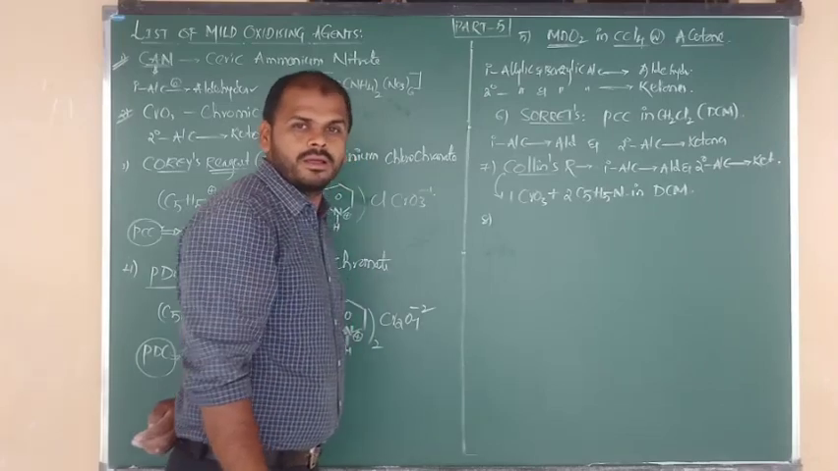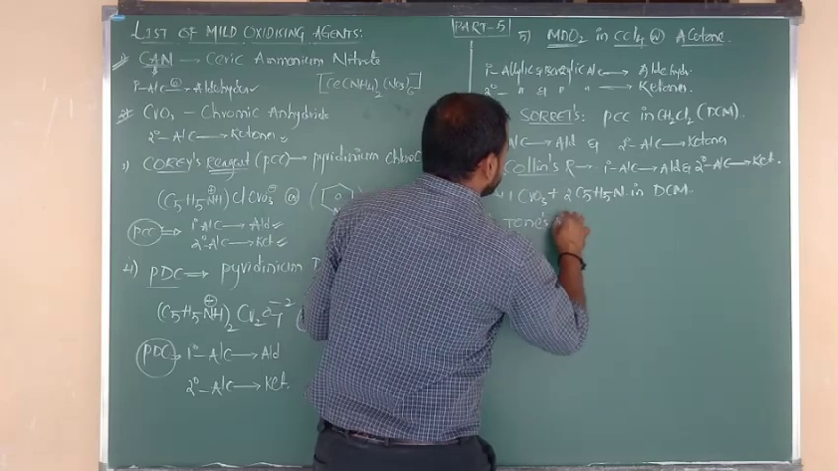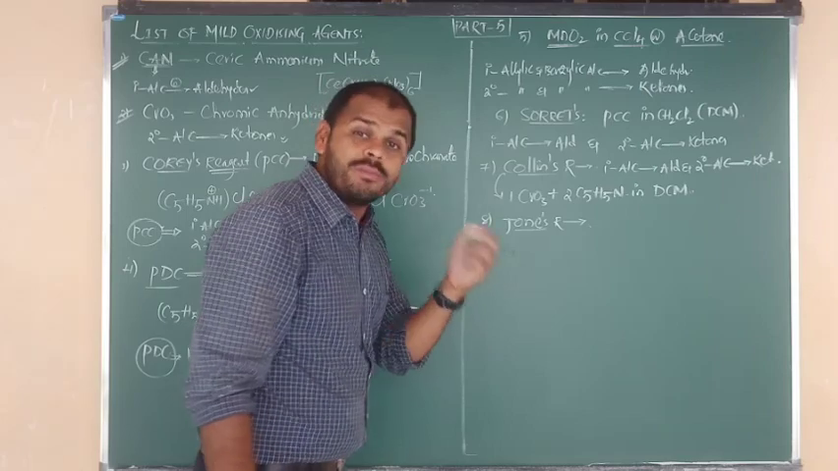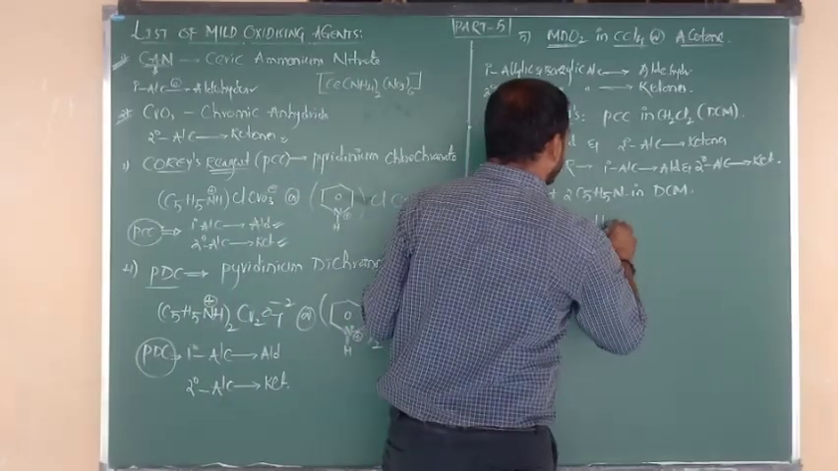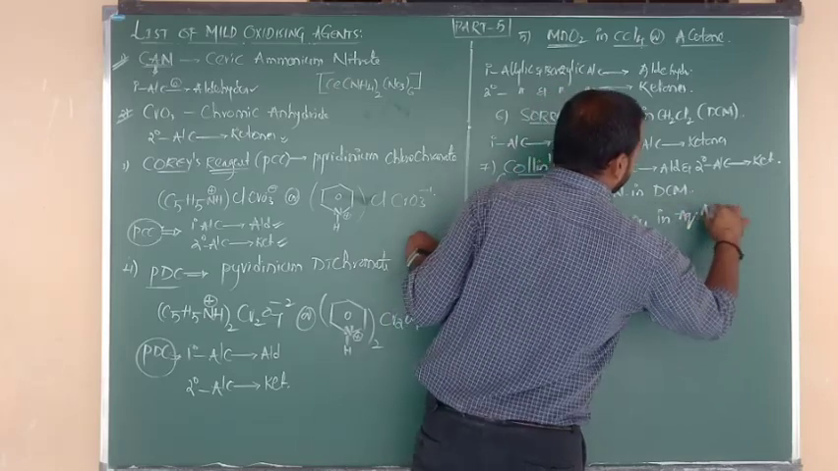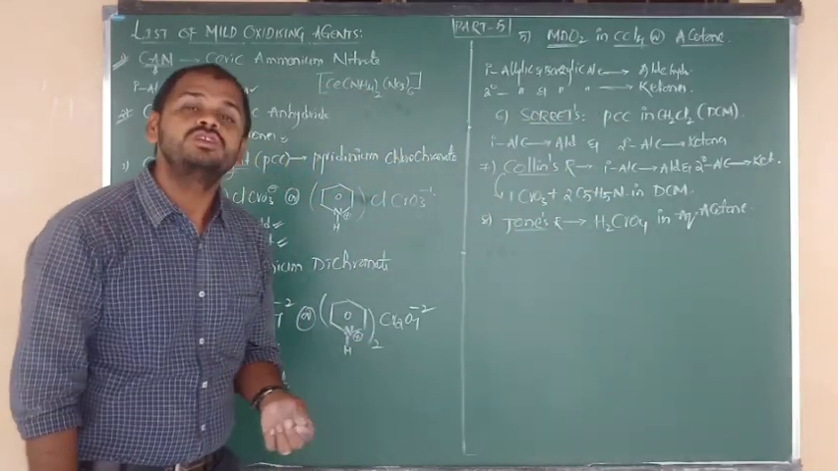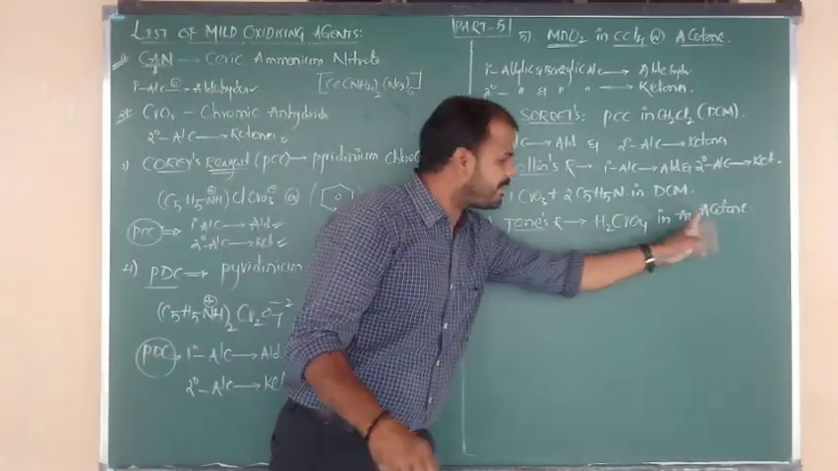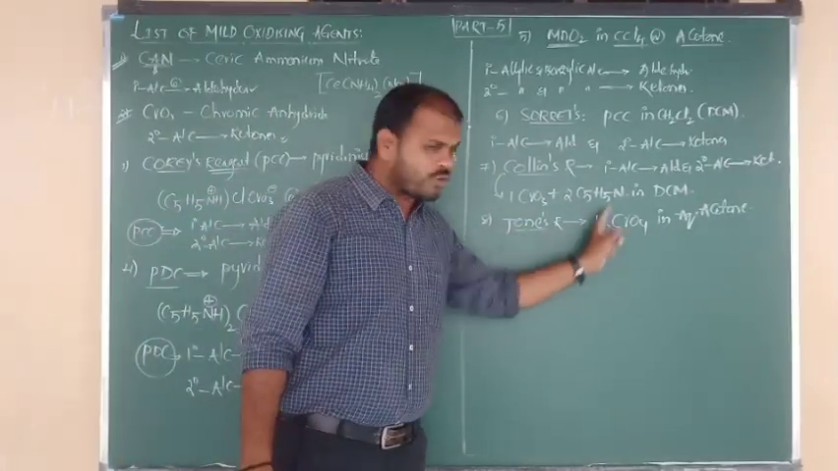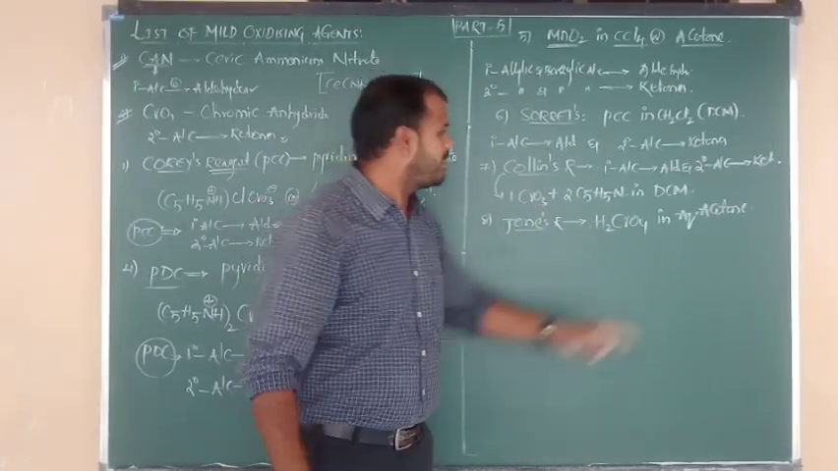Next, go for Jones reagent. Sir, what is the formula of Jones reagent? Chromic acid, H2CrO4, in aqueous acetone. Chromic acid in aqueous acetone is Jones reagent. This is the main reagent, and the rest is supporting solvent. Also we can write this formula another way: in place of chromic acid, we can take CrO3 plus H2SO4 plus acetone.